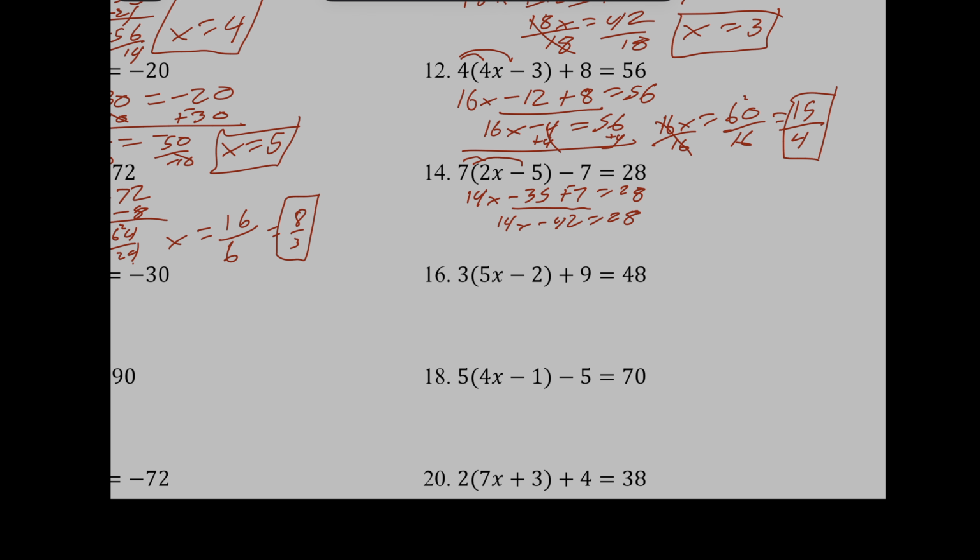Now I want to get the 42 to the right, so I'm going to add the 42 to both sides. And that's going to give me 14x equals, oh, I don't know, 72 it looks like. Okay? Divide each side by 14. X equals, will 14 go evenly in the 72? Well, I'm not really sure.